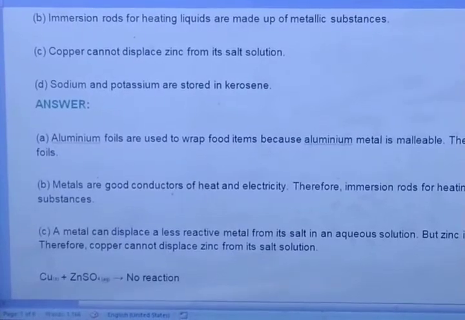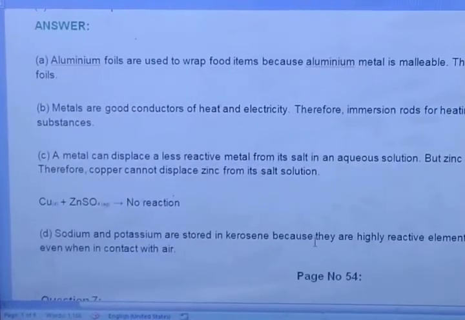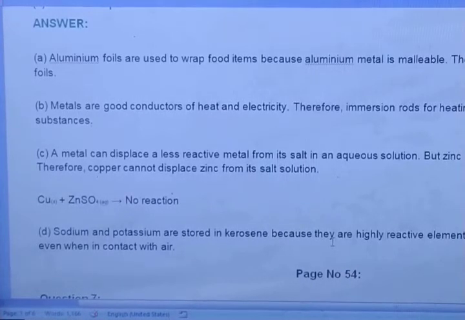Third one, a metal can displace a less reactive metal from its salt aqueous solution. But zinc is more reactive than copper. Therefore, copper cannot displace zinc from its salt solution. So copper plus zinc sulfate, no reaction. What will happen? Copper plus zinc sulfate, no reaction.